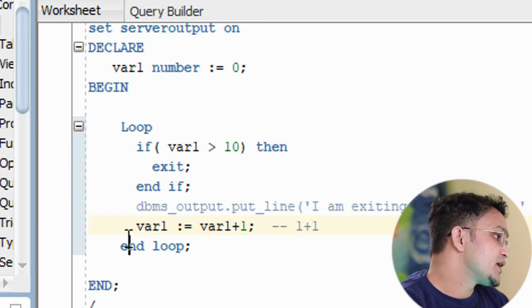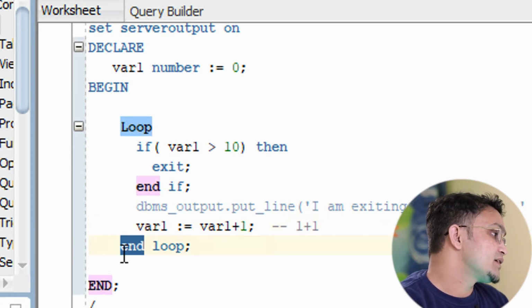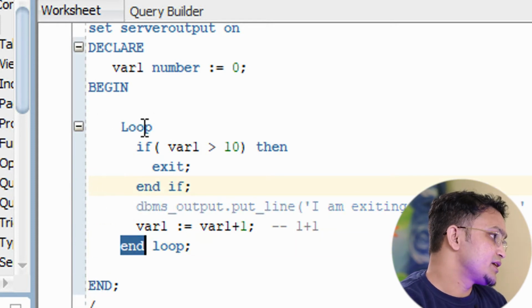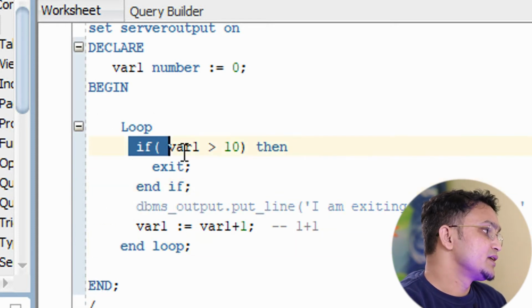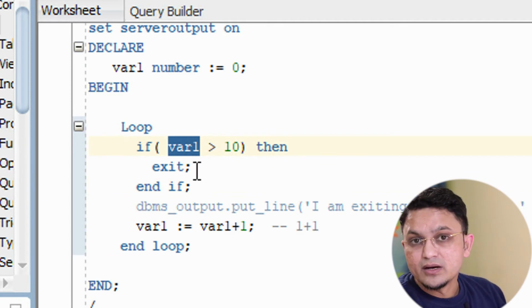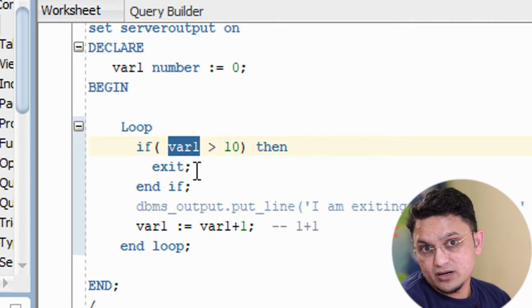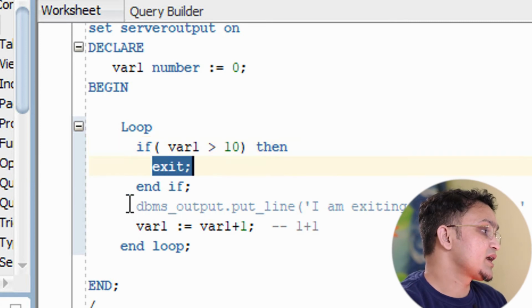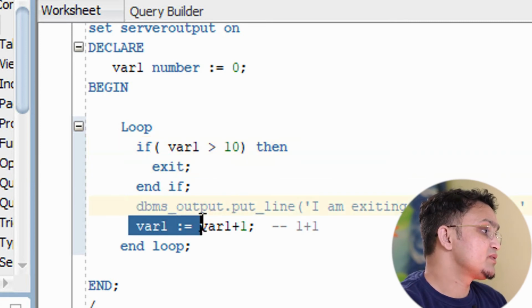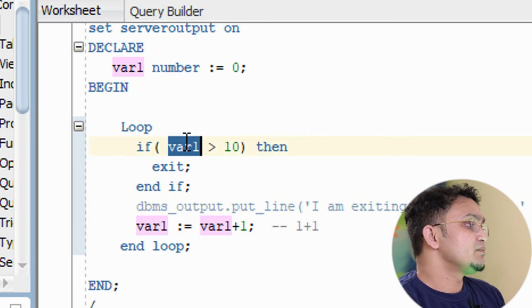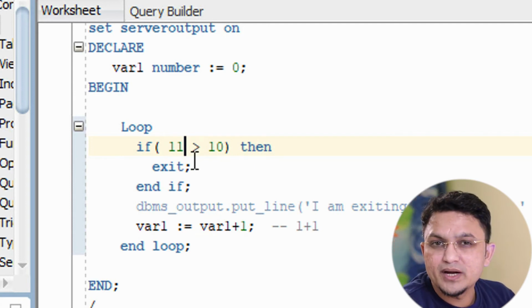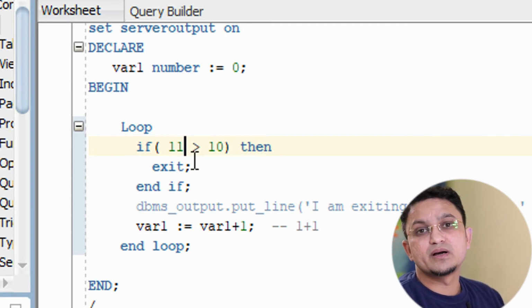Again it will come over here and check whether 2 is greater than 10 or not. It is not greater than 10, so again it won't get executed, and again it will come over here. It will do the same calculation and keep on doing it until my value is 11. At one moment my variable 1's value will become 11.